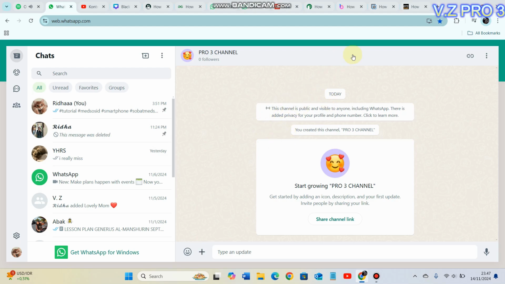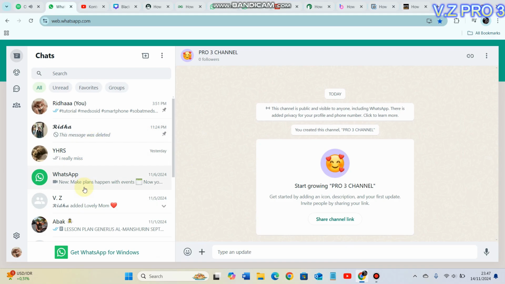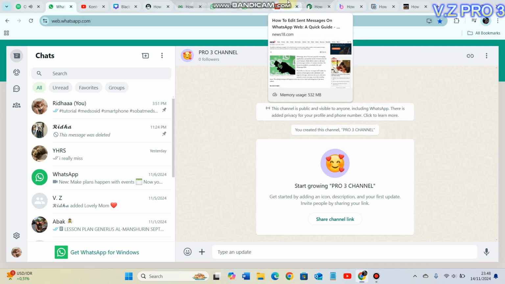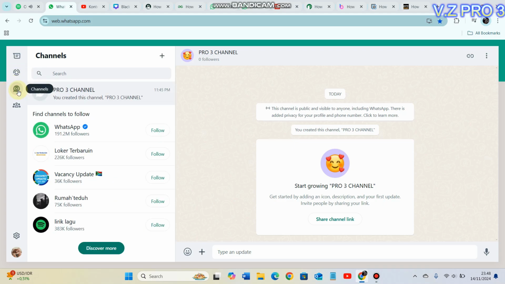It's so simple. So first of all, of course, we have to open our WhatsApp Web. You can log in to your WhatsApp account on your WhatsApp Web. After that, you can just go to the channel section on the left side of your screen here. There is Channels. You can just click on that.